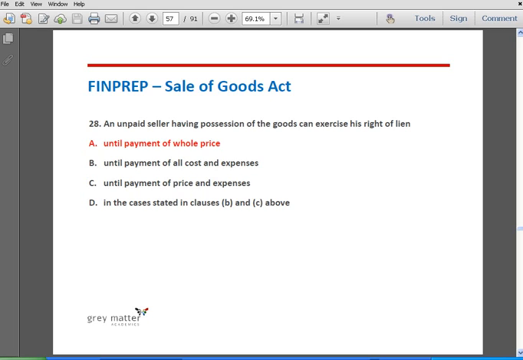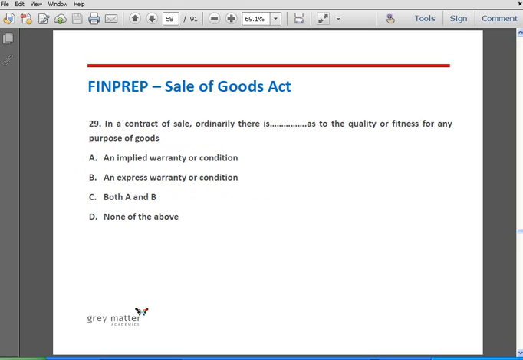Hence, an unpaid seller having possession of goods can exercise his right of lien until the payment of price. Until the payment of cost and expenses is also included in price. That is, whatever expenses the seller incurs and which have been agreed to be reimbursed by the buyer are also included in price. That is in option A, and hence the correct answer is option A.